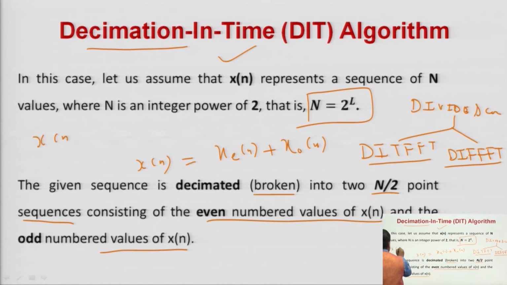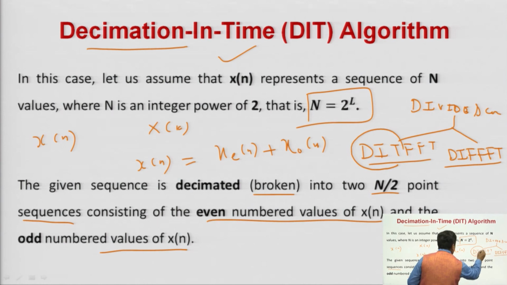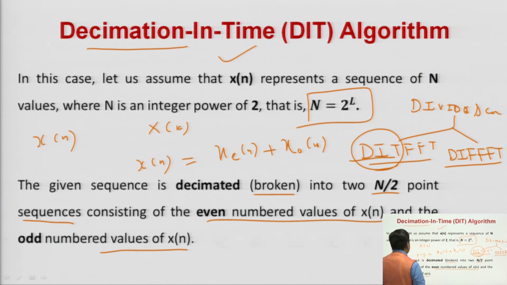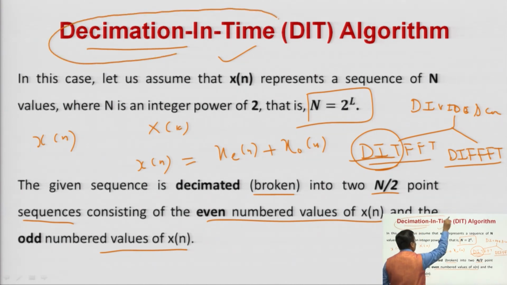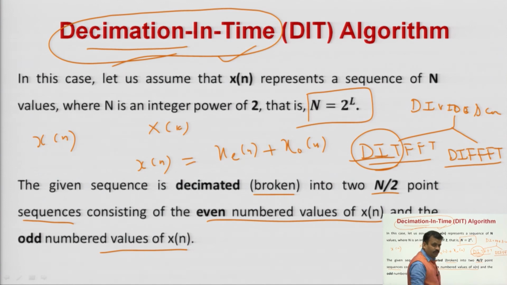First is x n, which is the time domain, and this is your frequency domain. So, decimation in time, if you decompose the time domain signal and calculate your DFT, that will be DIT FFT. If you are decimating your frequency domain and calculating the DFT, this will be DIF FFT. That is why decimation in time means you calculate your DFT and IDFT after decimating your time domain signal.